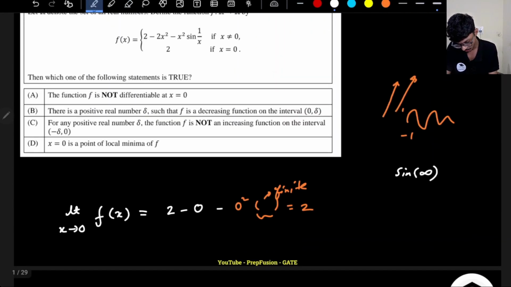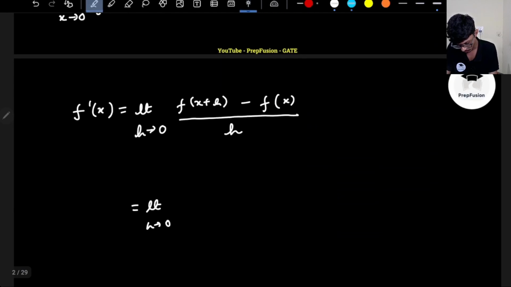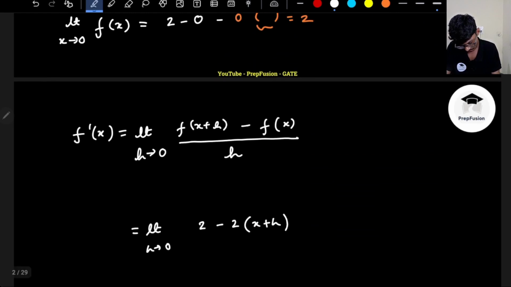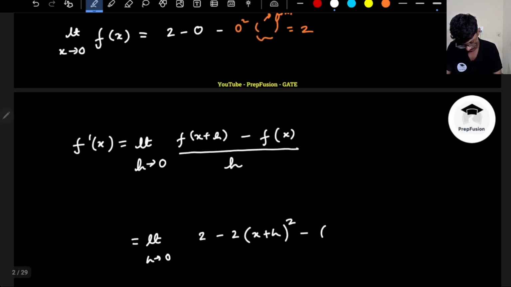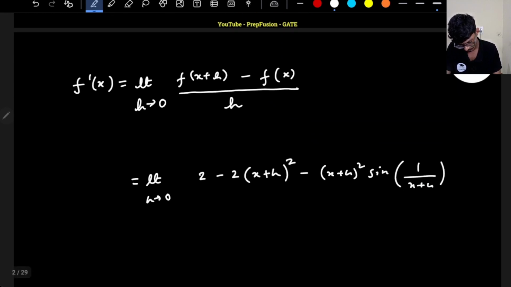If I put x plus h, this will be 2 minus 2 of x plus h whole square minus x plus h whole square sine of 1 by x plus h, and minus 2 into x square.